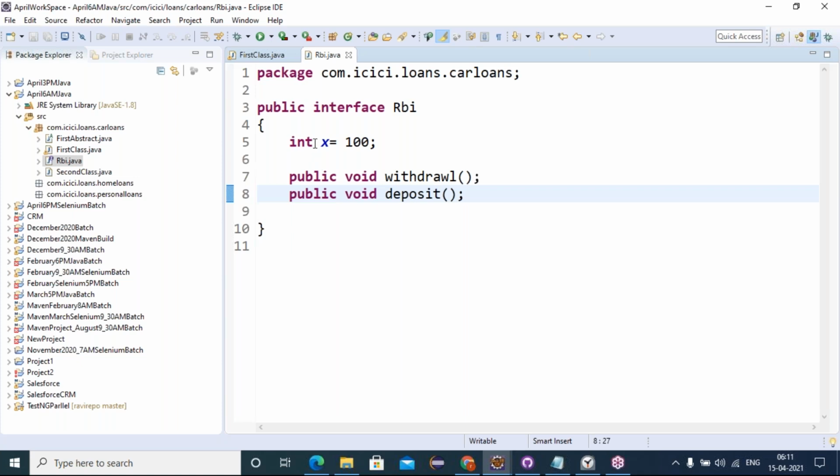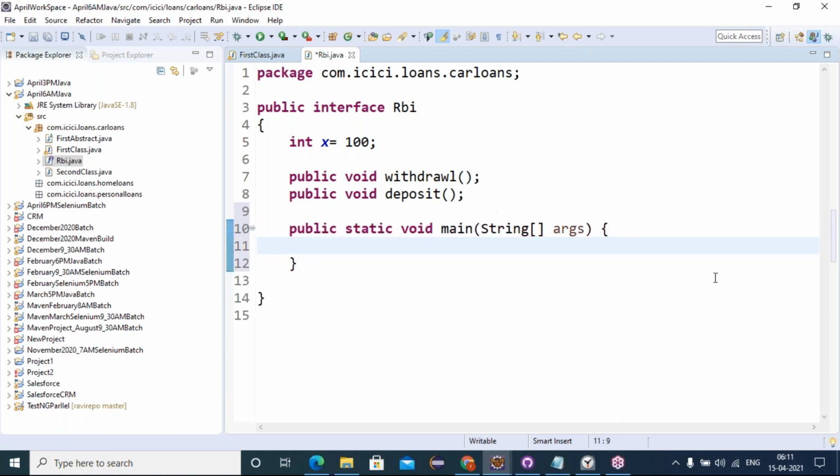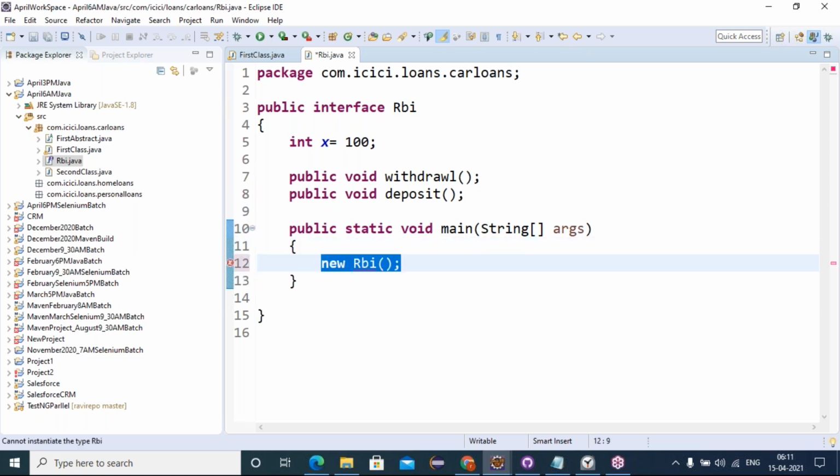So how can I access interface properties and behaviors? As you know, earlier we created objects for classes and accessed them that way. You might say we have to create an object for the interface. Where do we create it? In the main method. Let's try to create an object for the interface. Will it be allowed? Let's check. New RBI is an object for the interface, stored into one reference variable i of type RBI.